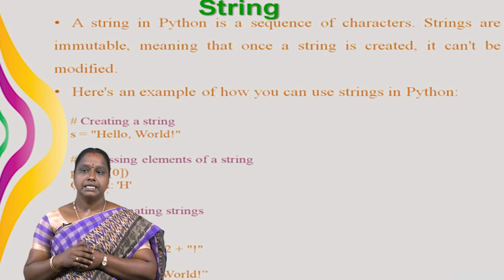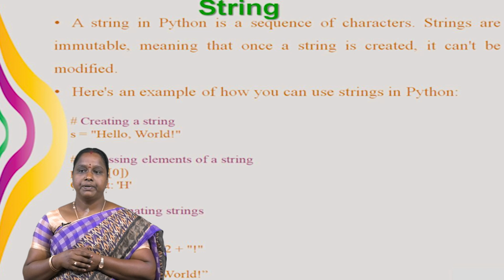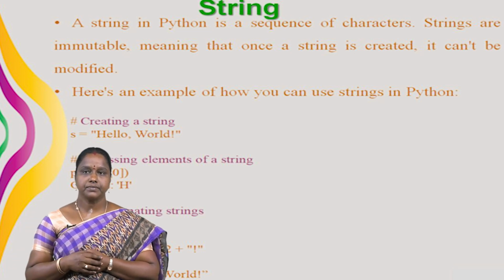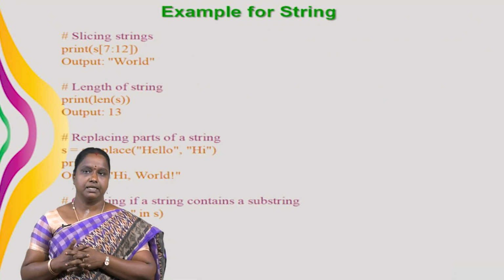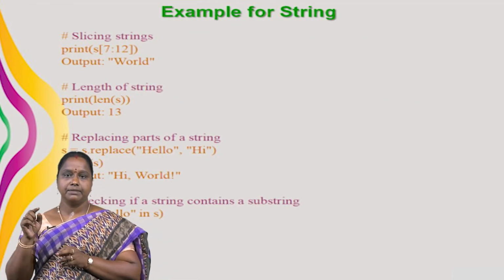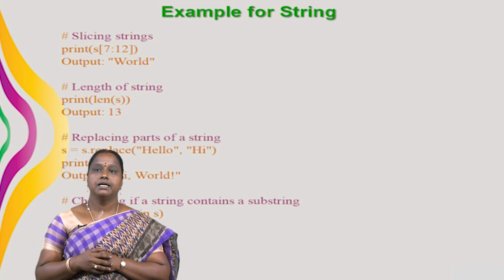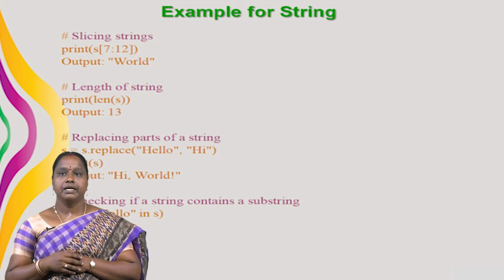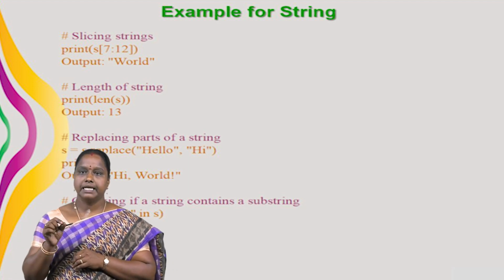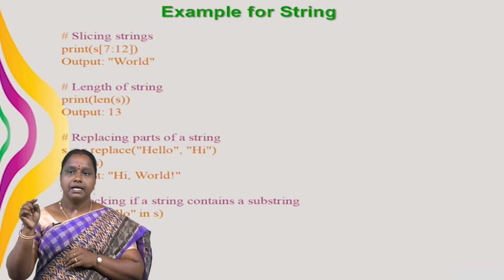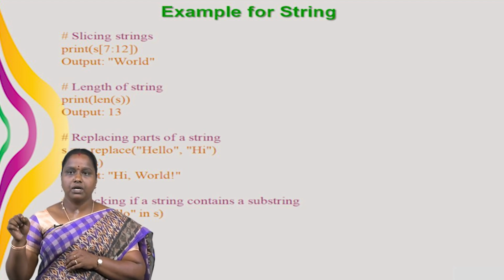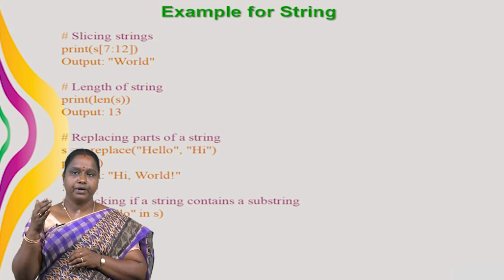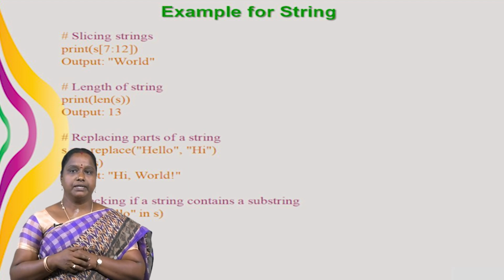Next, slicing a string. Slicing means it will be cut. Print S[7:12]. Output we see is world. Next, we find the length of the string. Print the length, where length means len, of string S. You see that the output is 13. Replacing parts of a string. Here we use the replace method. S equal to S.replace. In double quotes we put hello comma hi. With that replace, instead of hello, the output we see is hi, world.